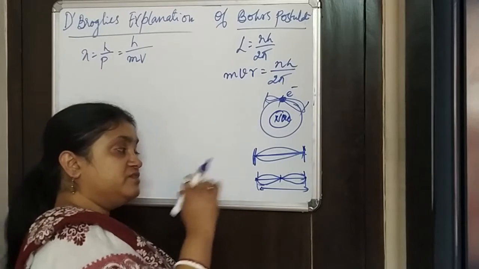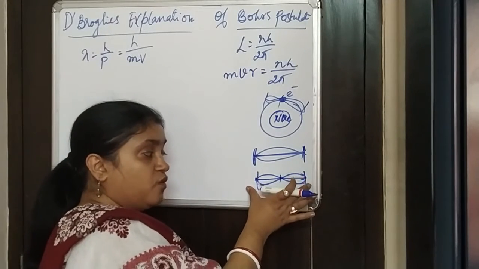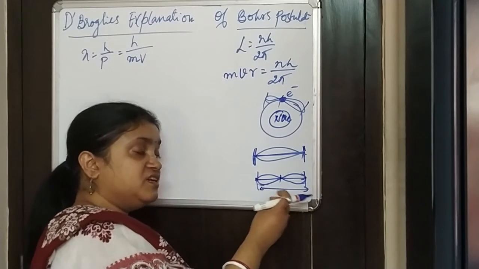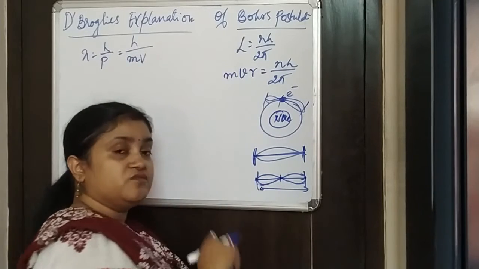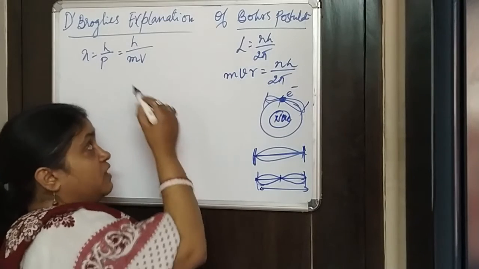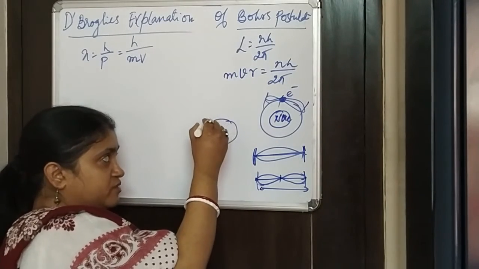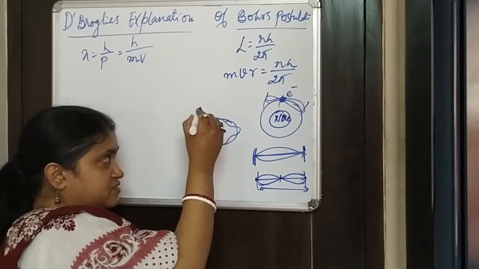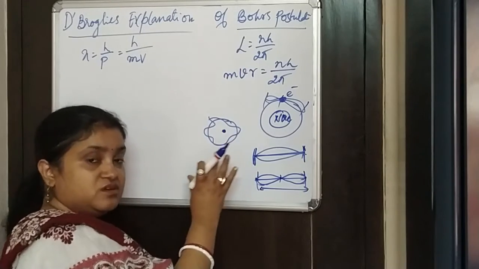So we have this standing wave concept, from where we know that the length of the string is equal to an integral multiple of the wavelength of the standing wave. So this very concept de Broglie has tried to form here, and he tried to put multiple waves inside where the electron is revolving.